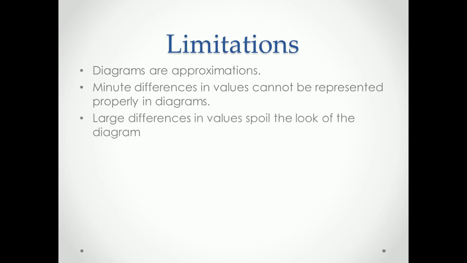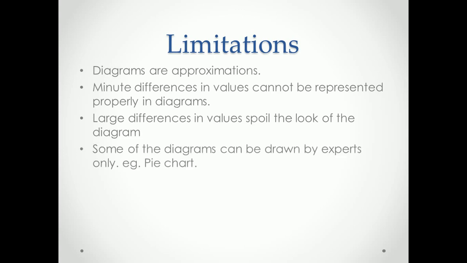Also, if there are very large differences between the values, then it can spoil the look of the graph because the graph will look like a straight line upwards, like the corona graph. Also, some of the diagrams can be drawn only by experts, for example the pie chart.